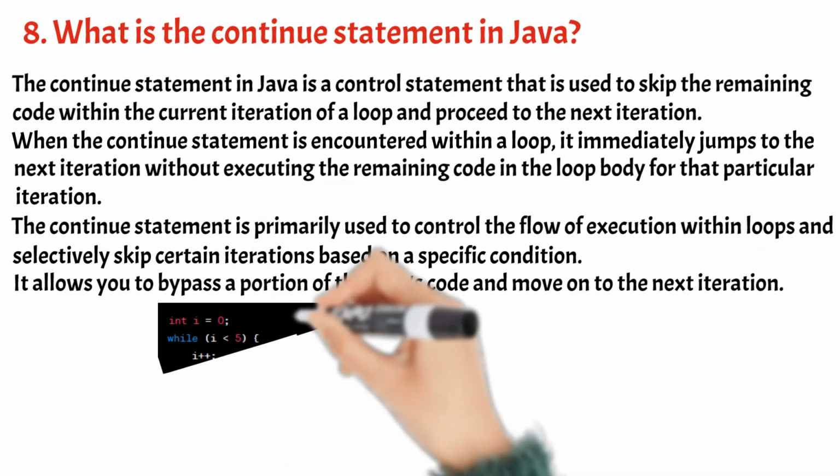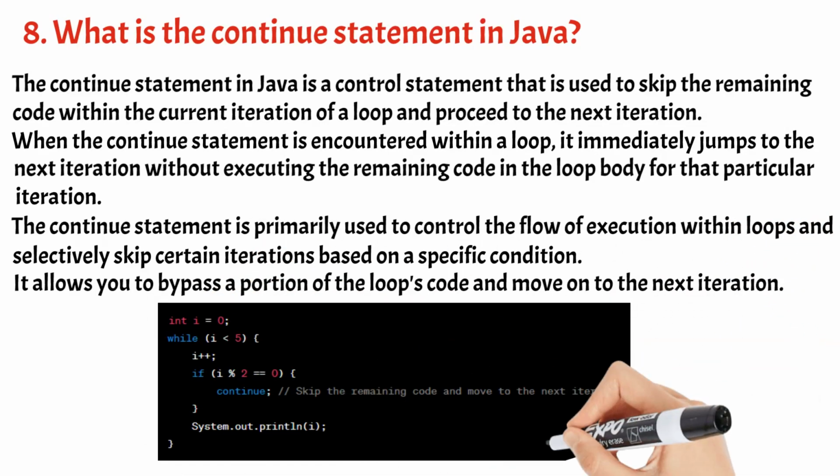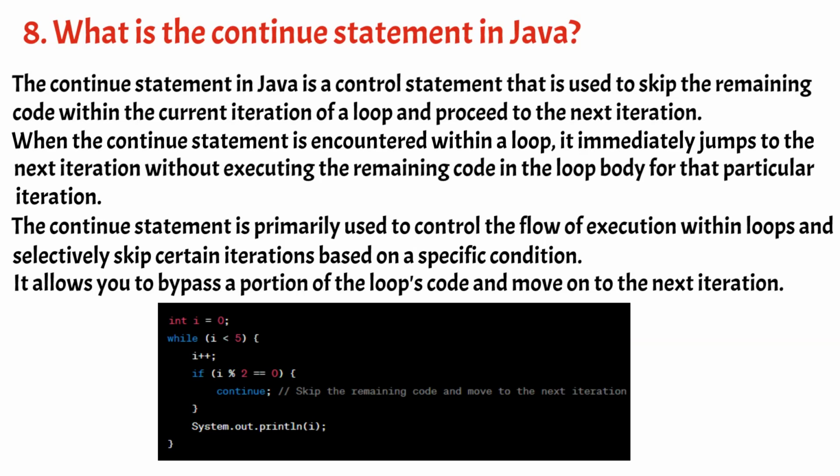In this example, the while loop iterates as long as i is less than 5. Within each iteration, i is incremented by 1. The if statement checks if i is an even number divisible by 2. If i is even, the continue statement is encountered, which skips the remaining code and moves to the next iteration without printing the even number. As a result, only odd numbers are printed.